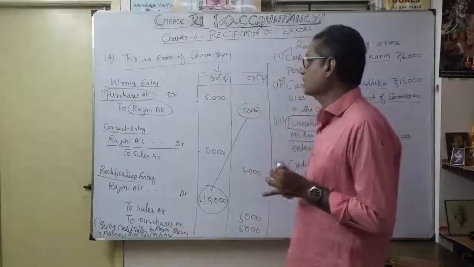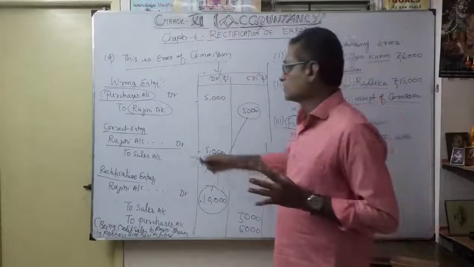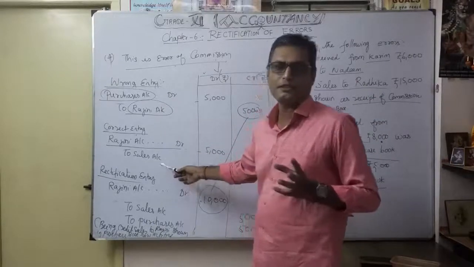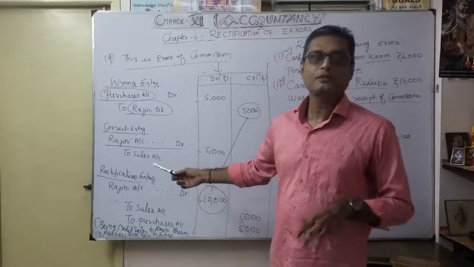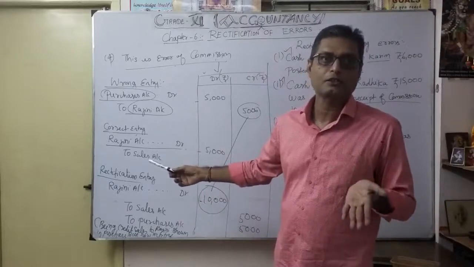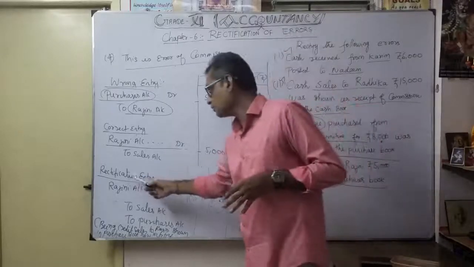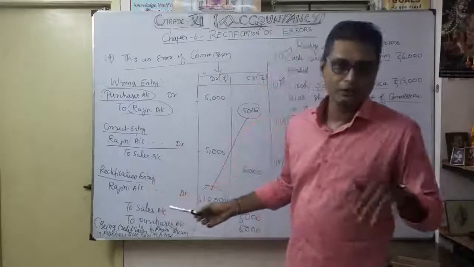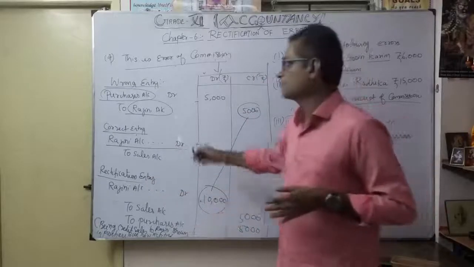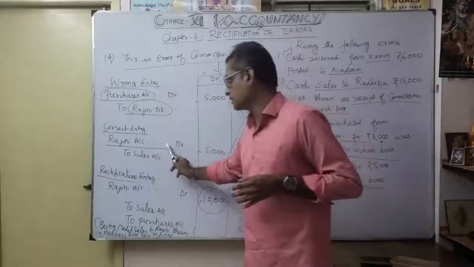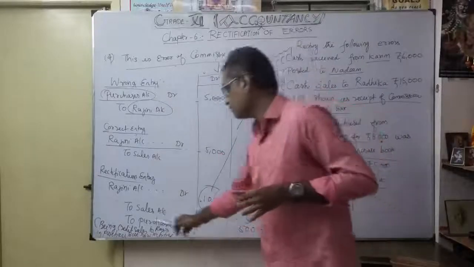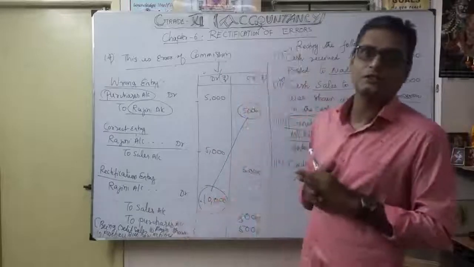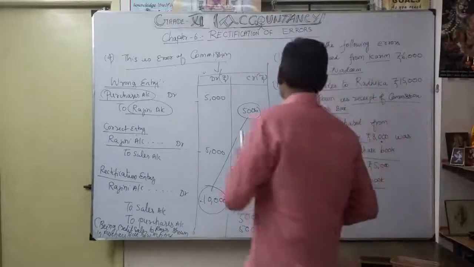Always try to learn this: you have to write the wrong entry, then you should know the correct entry. How do you know the correct entry? You should be strong in the formation of journal entries according to personal account, real account, nominal account. Then you can know the rectification entry. Without that, you can't do the rectification entry directly. Now as a practice, for learning purposes, first you write the wrong entry, then the correct entry, then the rectification entry. So what you rectify is very, very important. Okay, understood. That's very important according to this example.